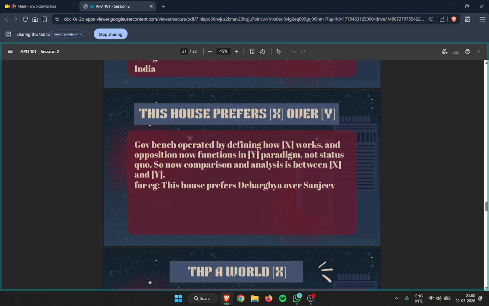So on that very basis, you have to tell why you prefer X over Y as government and Y over X as opposition, right? Eventually you have to draw certain comparisons and benefits, and again, how do you weigh it off? At the end of the day, you have to just weigh it off, and explain why you prefer X over Y on certain values or benefits that you can extract out of that very particular thing, right? Any question?